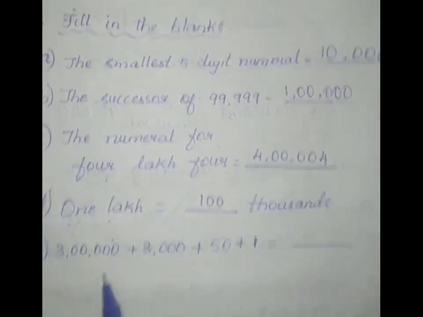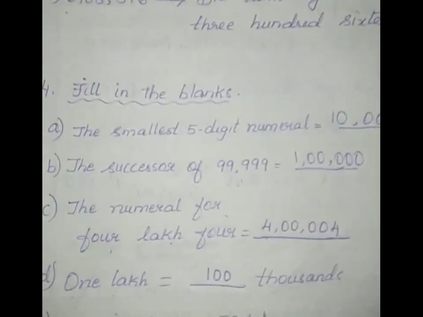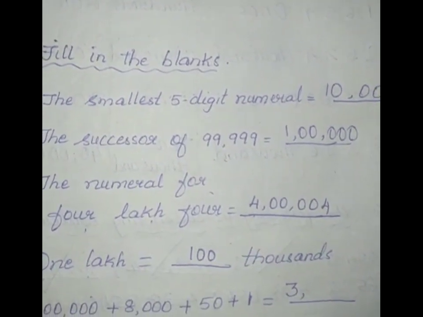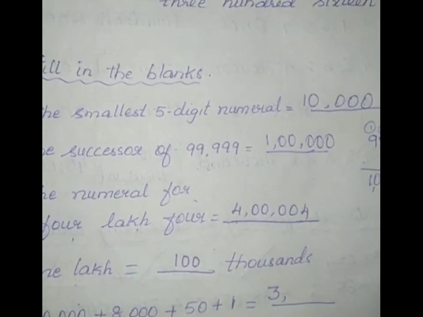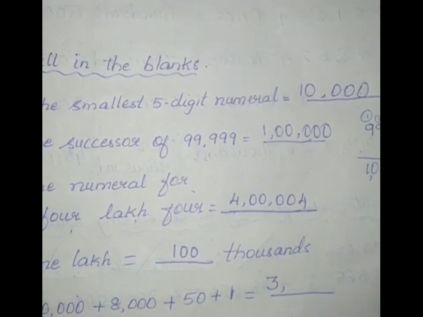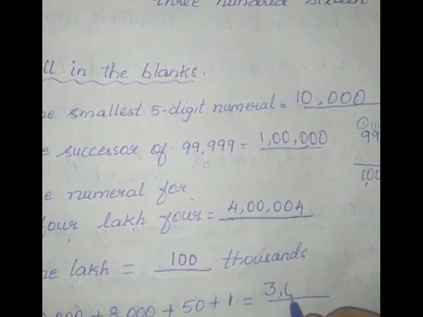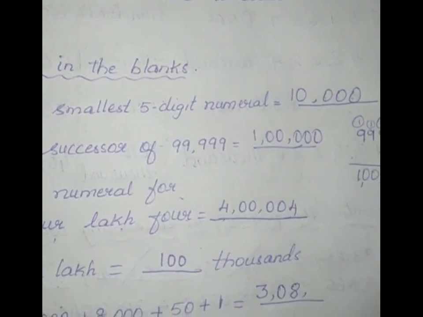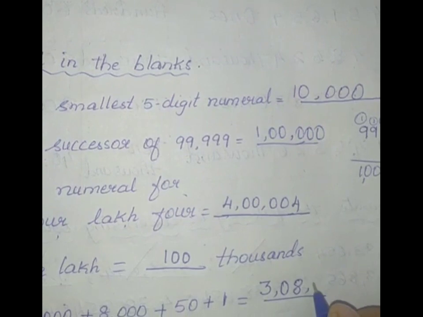Here you have to write the numeral form for the expanded form. So here we have 3 lakhs. Yes. So start with 3 lakhs. Next comes the 10,000 place. Whether there are 4 zeros? No. So again 0. And next 1000 is 8,000. Whether there is given 100? No hundreds.